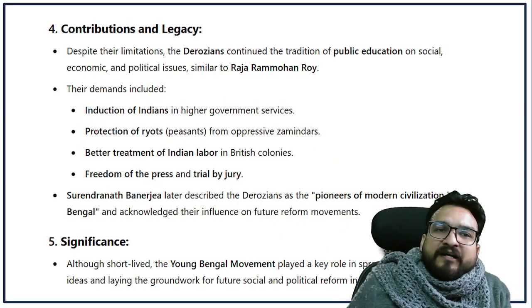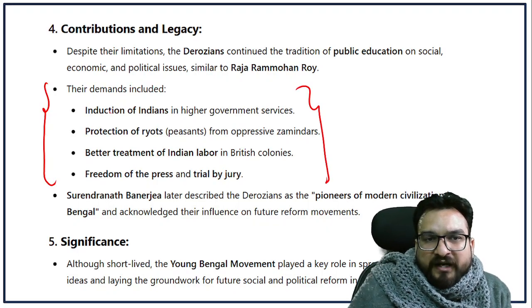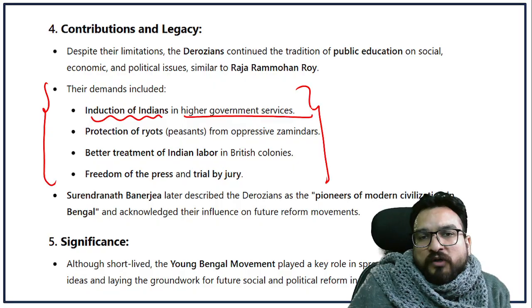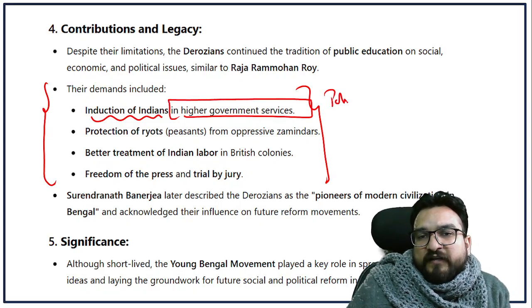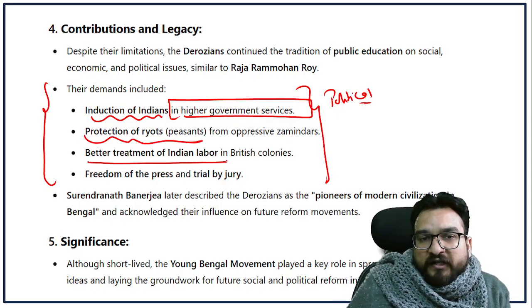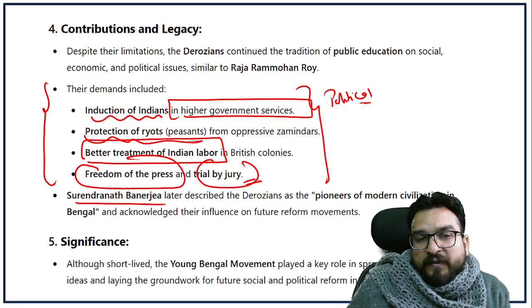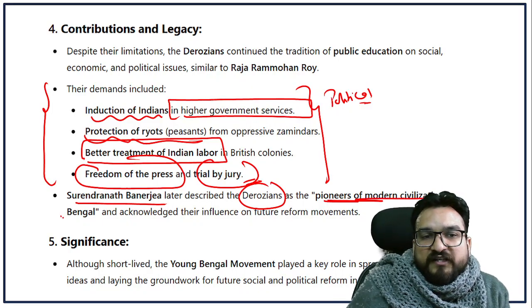But what was their contribution, guys? Very important, you have to learn this. Their demands included induction of Indians into higher government services. That means they were having certain political demands too. Protection of peasants, better treatment of Indian labor, freedom of press, and trial by jury. Right, and Surendranath Banerjee later described the Derozians as the pioneers of modern civilization in Bengal.